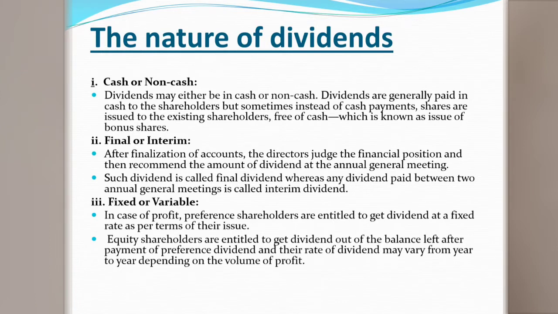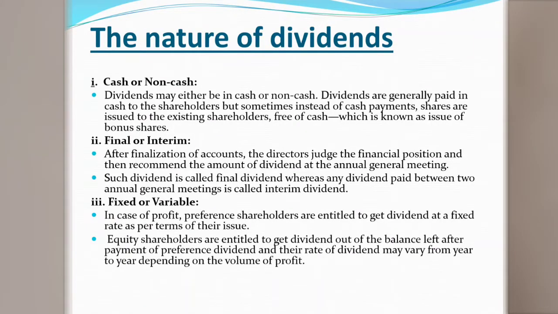The bonus share is given to its existing shareholders of the company, that we call non-cash. So if the money is given, there is a cash dividend. If the money is not given, but the company provides the bonus share, that is the non-cash, the second one.